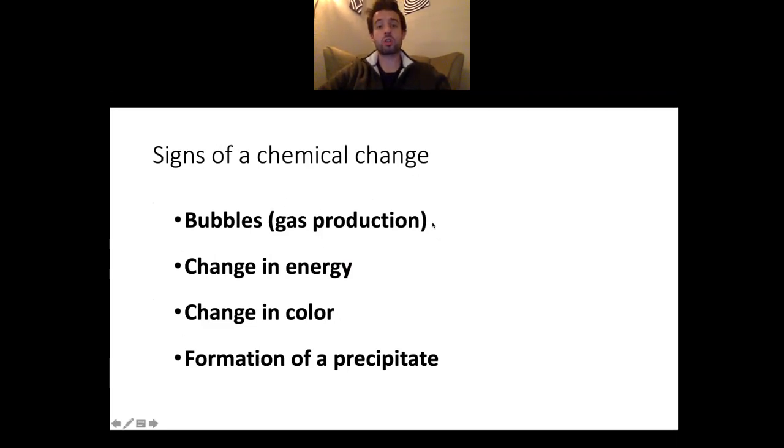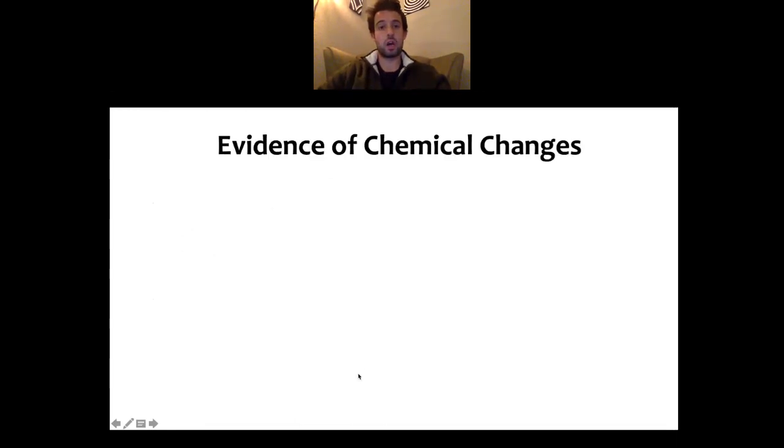Bubbles for gas production, this doesn't mean boiling. Keep that in mind. If you have something boiling, you're adding heat and it's changing. Bubbles would be you mix 2 things at room temperature and all of a sudden it starts bubbling. And then the formation of a precipitate is kind of the opposite of bubbling. Where you mix 2 liquids together and then you get bubbles, that's the formation of gases. If you mix 2 things together and you get a precipitate, that's the formation of a solid. So formation of a precipitate means you form a solid out of 2 liquids.